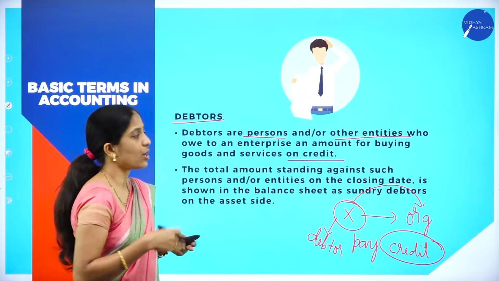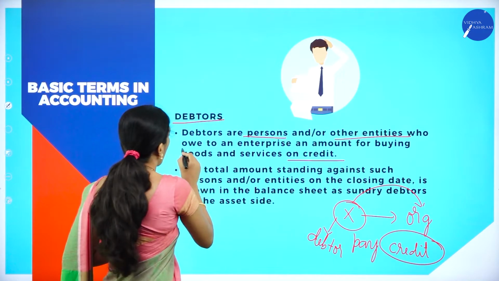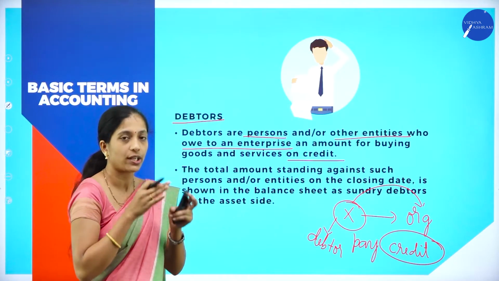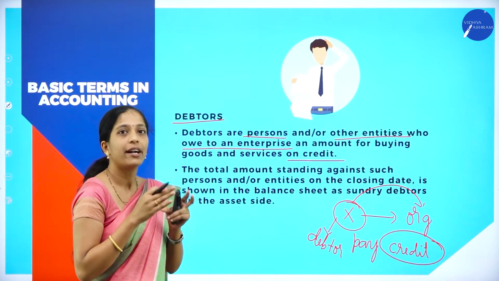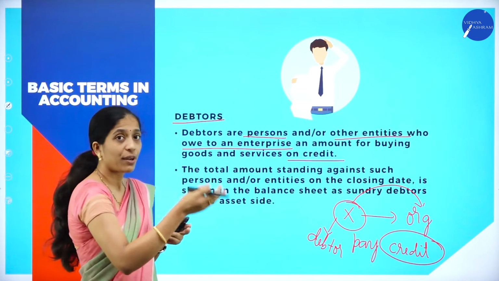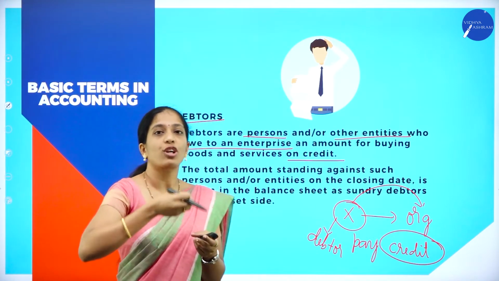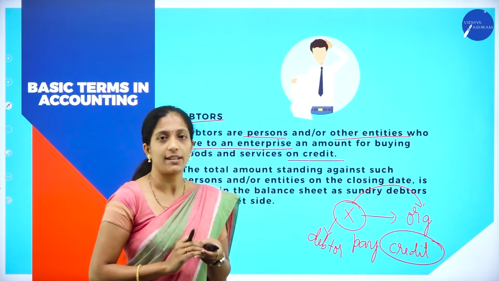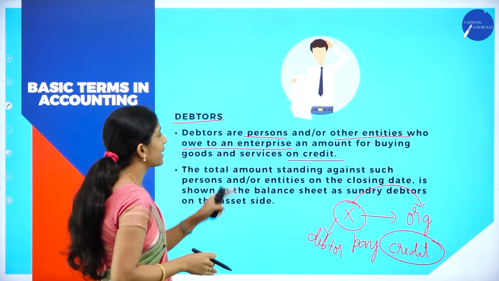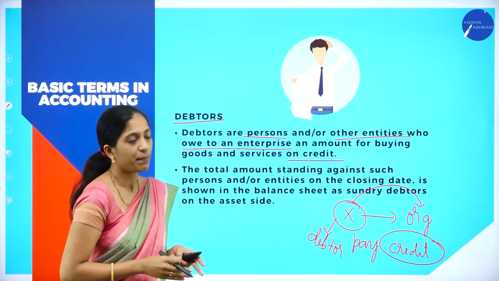Debtors are persons or any other entity who owe to the enterprise. So for an organization, X is a debtor because from X the organization will get the amount at a future date. X owes an amount for buying goods and services on credit basis.